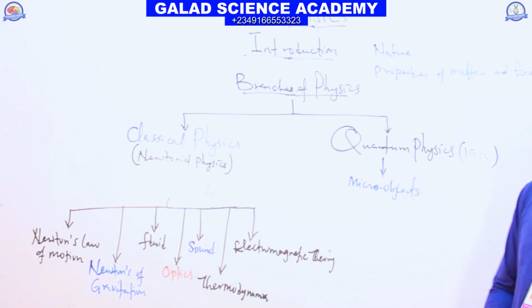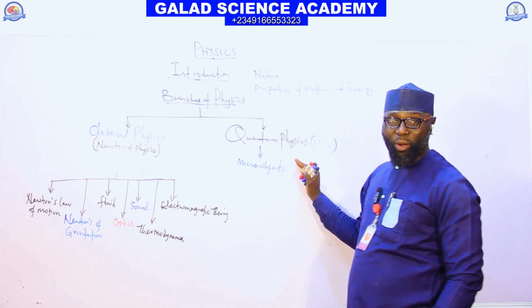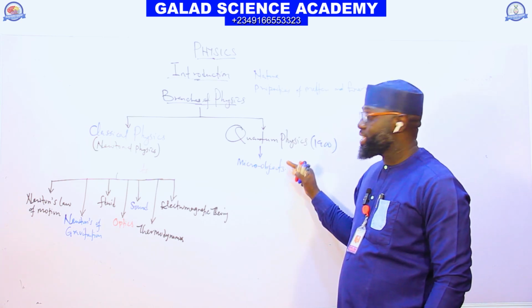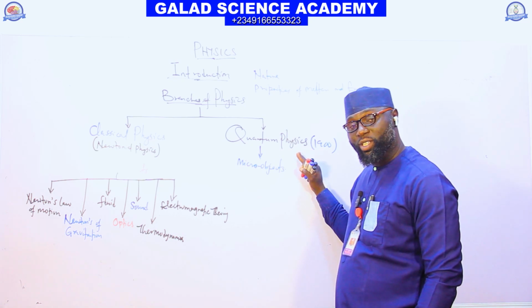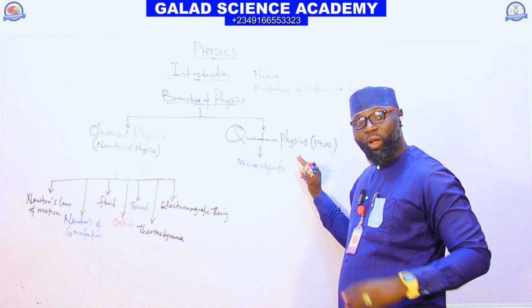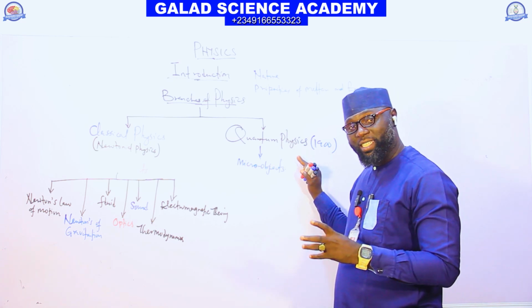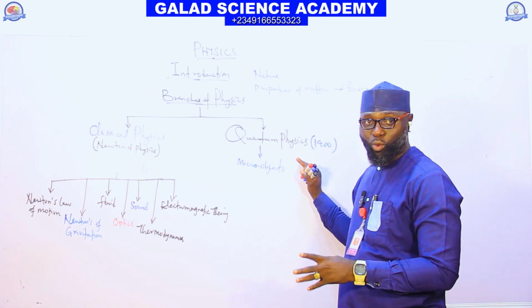Classical physics. So quantum physics is also known as modern physics, and it deals with the aspect of physics or science that studies the behavior of matter and light on the atomic or subatomic particle level.